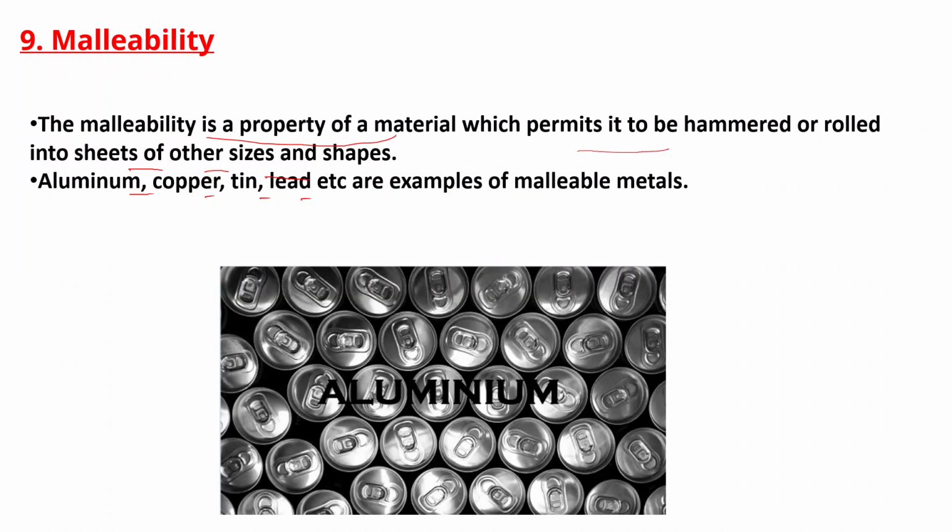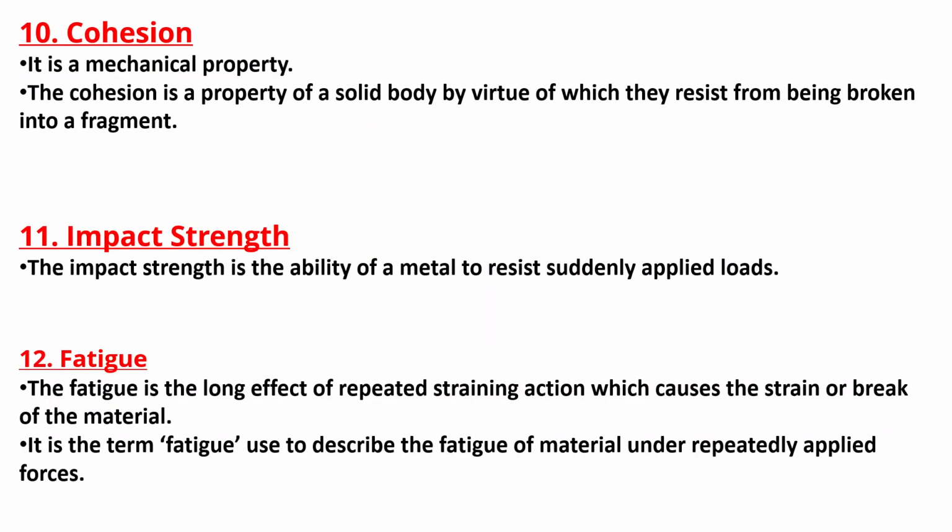One of the best examples is aluminium. Guys, you have seen in many places, like in shops, when we drink Coca-Cola and such drinks, these cans are made of aluminium. That is a malleable metal.